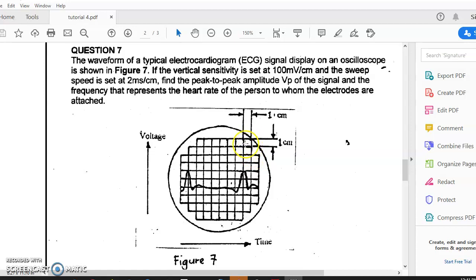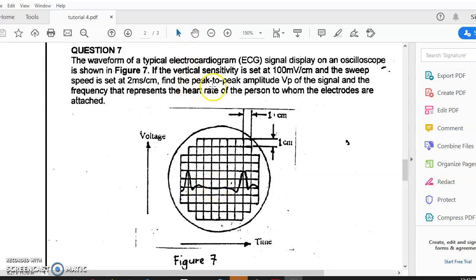So each division represents 1 cm, meaning that for the vertical axis, each box represents 100 millivolts, and the switch speed is set at 2 milliseconds over 1 cm, meaning that for the x-axis, or horizontal axis, each division represents 2 milliseconds.